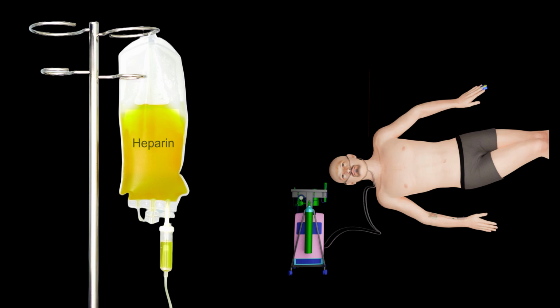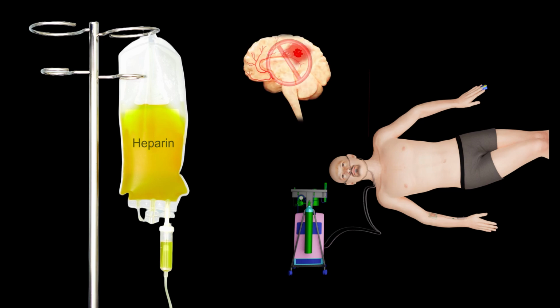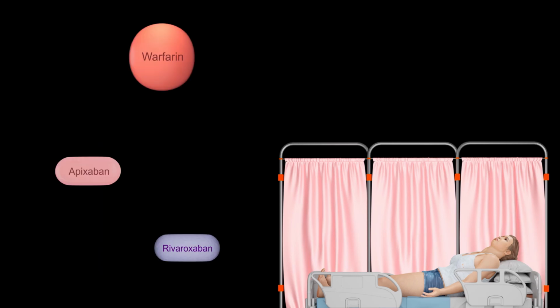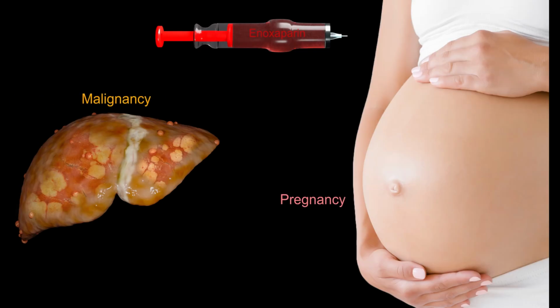Anticoagulation therapy should be started if there is no significant contraindication such as acute intracranial hemorrhage. Unfractionated heparin or low molecular weight heparin known as enoxaparin is usually started in the acute setting with subsequent transition to oral anticoagulant prior to discharge from the hospital. Low molecular weight heparin is the preferred long-term anticoagulation therapy in patients with malignancy and during pregnancy.